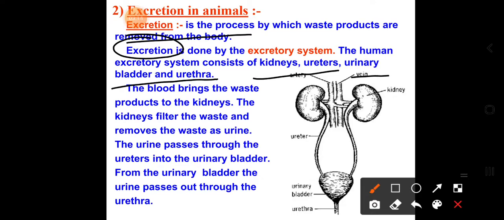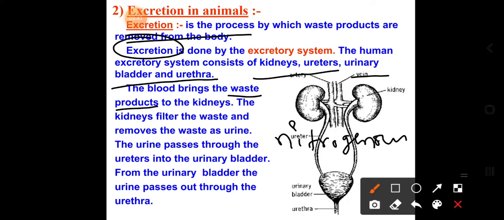From various body parts, the waste blood, containing nitrogenous waste, is brought to the kidneys. Removal of this nitrogenous waste is very important to maintain a proper osmotic balance in the body and to lead a healthy life.